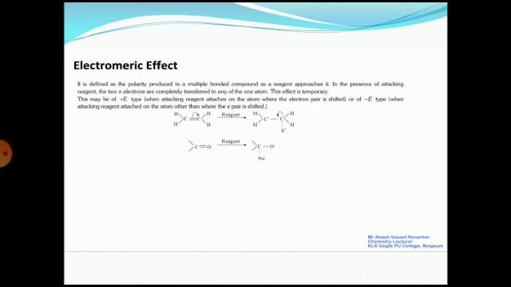In the presence of the attacking reagent, the 2 pi electrons are completely transferred to any one of the atoms. This effect is temporary. This may be a positive electromeric effect when the attacking reagent attaches on the atom where the electron pair is shifted, or the minus electromeric effect when the attacking reagent attaches on the atom other than where the electron pair is shifted.